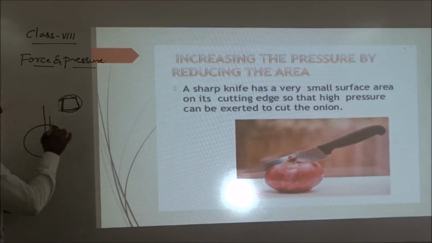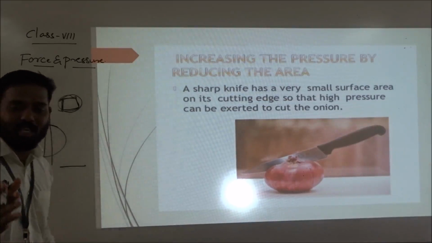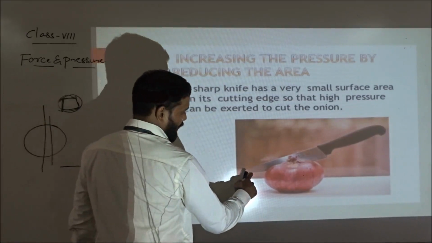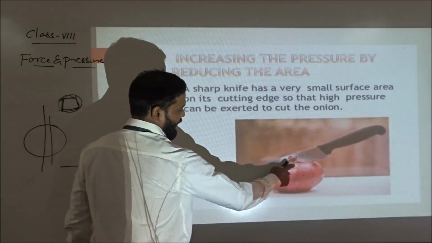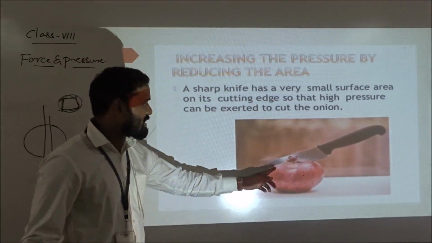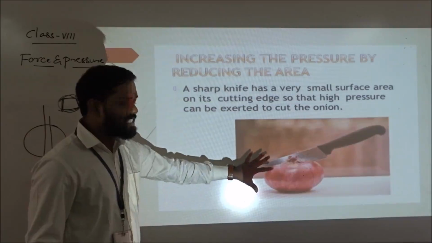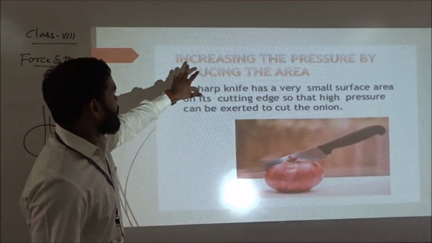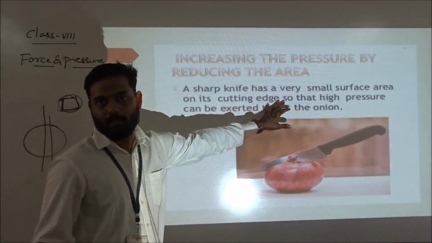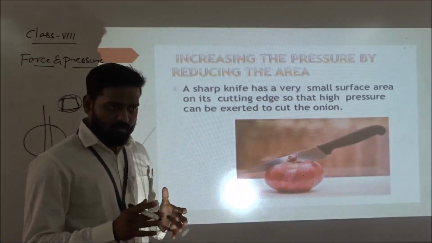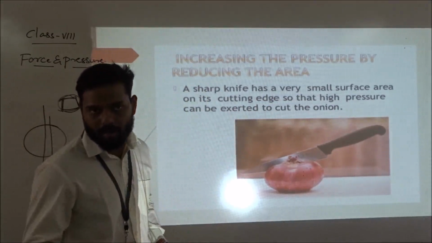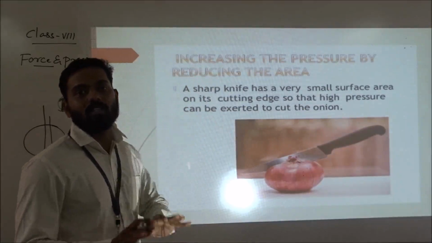That's why the knife edge is sharp. The knife edge has a smaller area. You can see the area is very small. If you apply a little force with the knife, it can easily cut the onion. So this is the best example for understanding increasing the pressure by reducing the area. When the area is small and the force is higher, the pressure will always be higher.